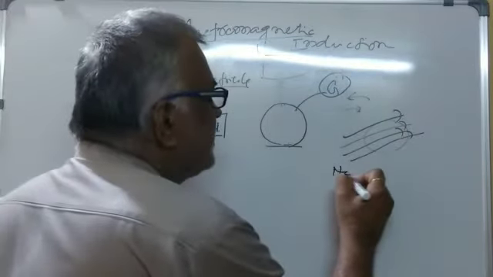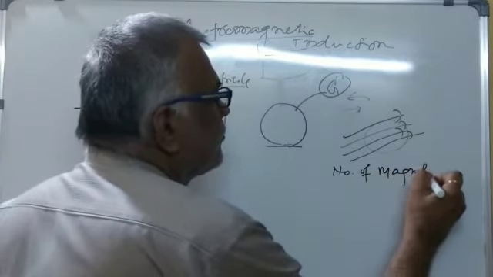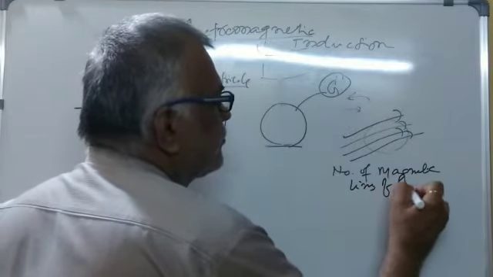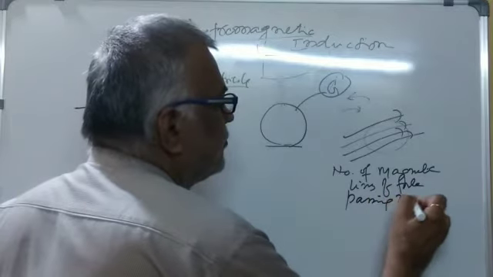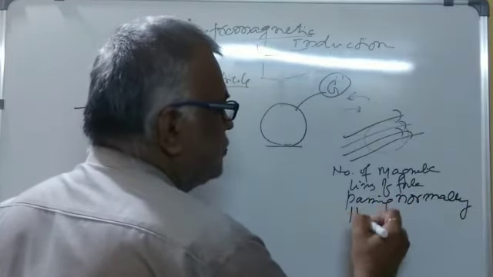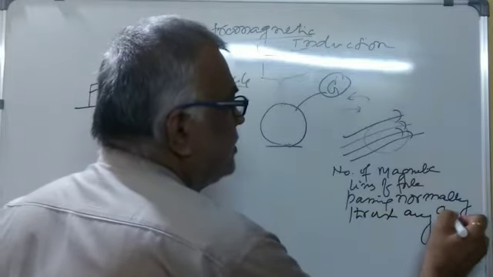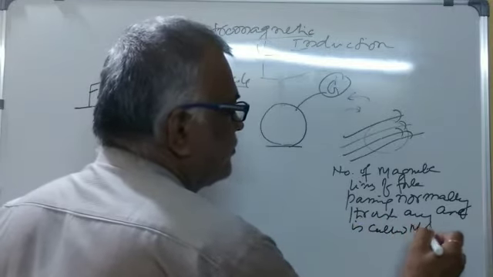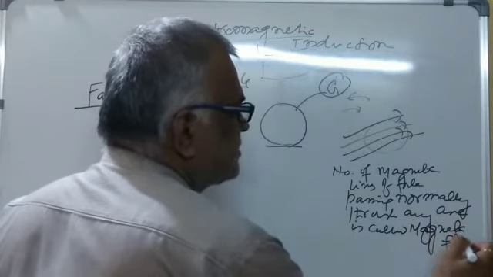Number of magnetic lines of force passing normally, perpendicularly through any area is called magnetic flux.